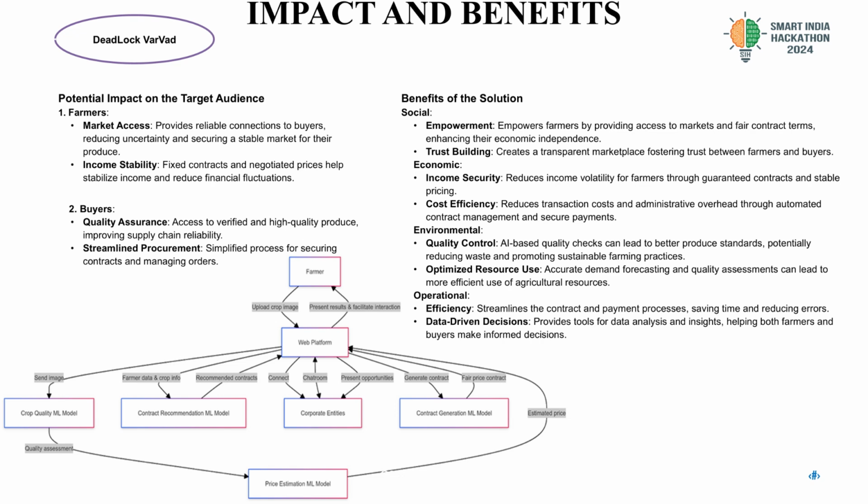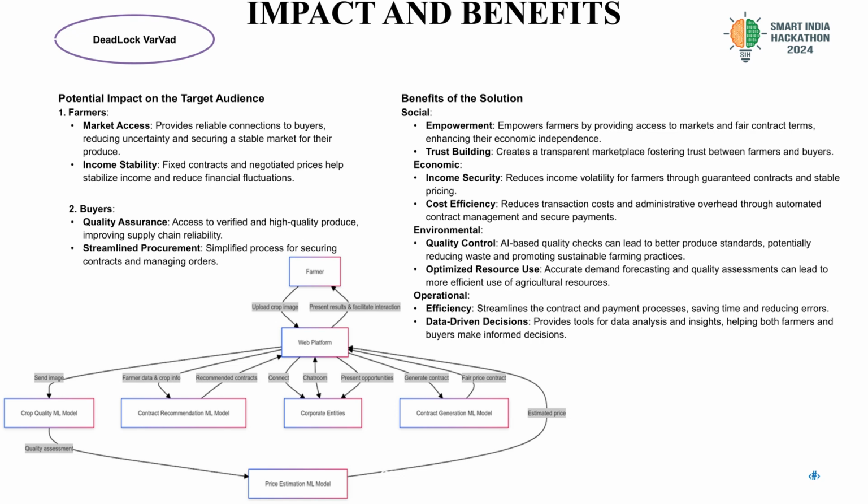Impact and benefits. Now, the potential impact on the target audience, that is the farmers, is going to be market access. We are going to provide reliable connection to buyers, reducing uncertainty, as well as securing a stable market for the produce, and income stability through fixed smart contracts and negotiation of the prices of the particular product. We are going to help them stabilize income and reduce financial fluctuations, as well as our store is going to provide them an easy line of credit, as well as the best quality seeds and other farming materials out there to increase their revenue as well as efficiency.